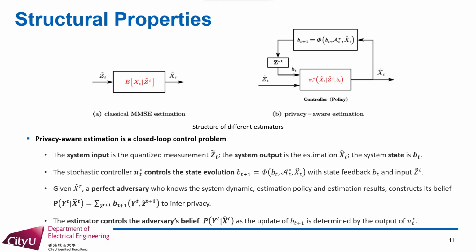It's constructive to compare the optimal privacy-aware estimator with the classical minimal mean square error estimator. The MMSE estimator is computed using the expectation of x_t given zeta_t, as shown in the left figure. Therefore, different from the optimal privacy-aware estimator, the classical MMSE estimator is not a closed-loop control problem.